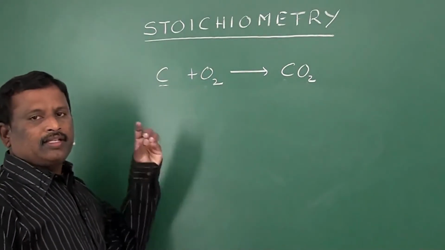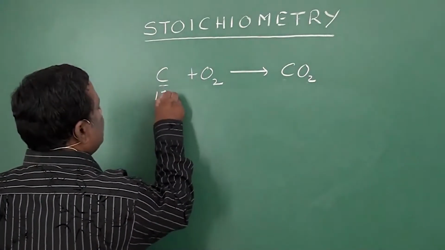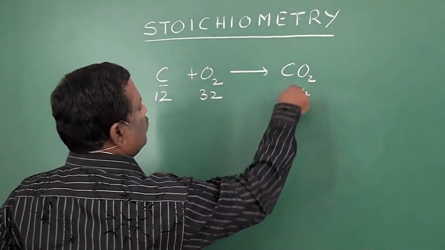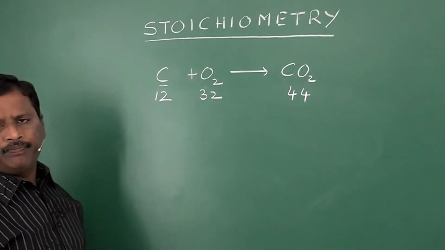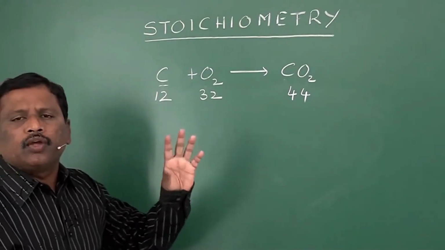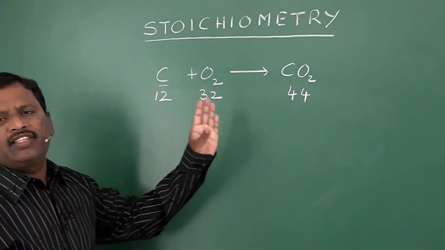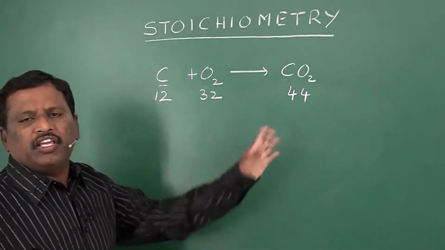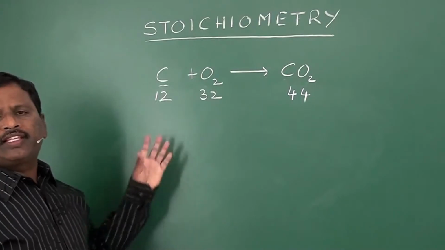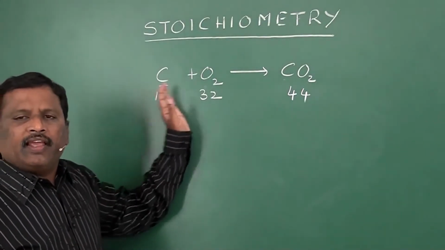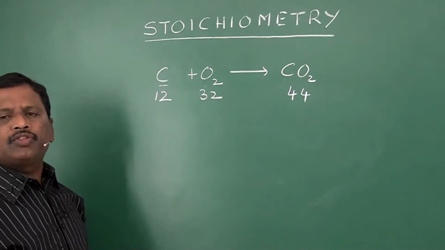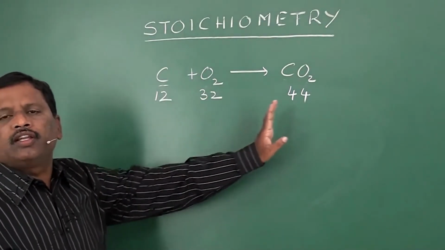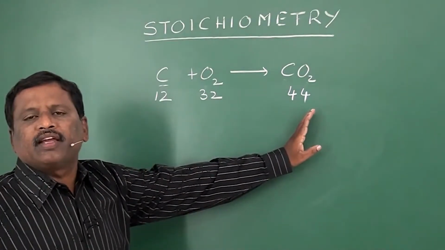In the balanced chemical equation, 12 units of carbon react with 32 units of oxygen to give 44 units of carbon dioxide. Whatever proportions you take, they react with each other in this particular ratio only. This ratio will not change. If you take the substances in grams, they react according to this ratio in grams only. That means 12 grams of carbon will react with 32 grams of oxygen to give 44 grams of carbon dioxide.